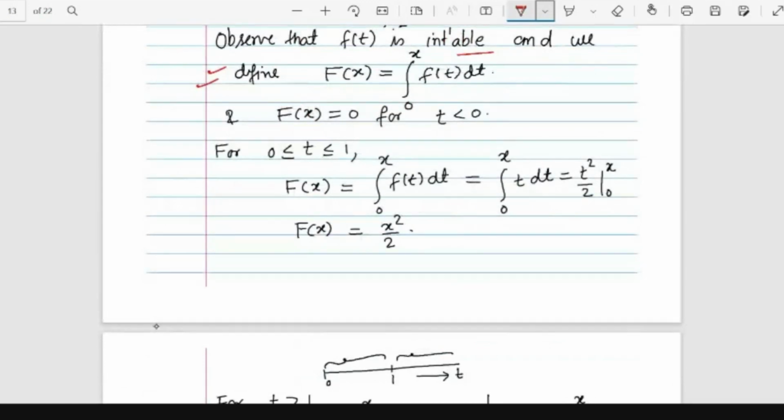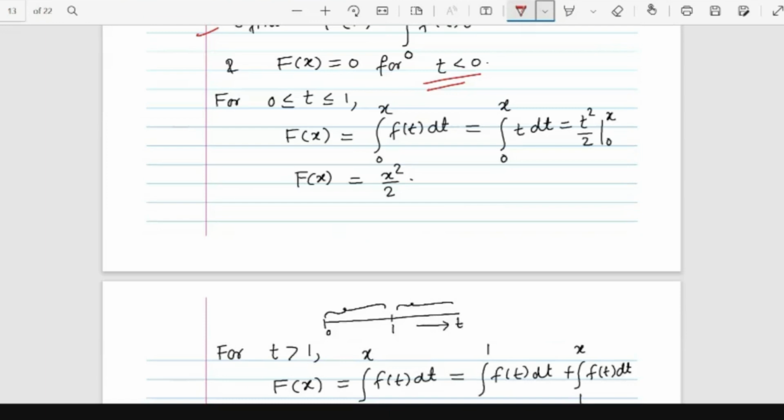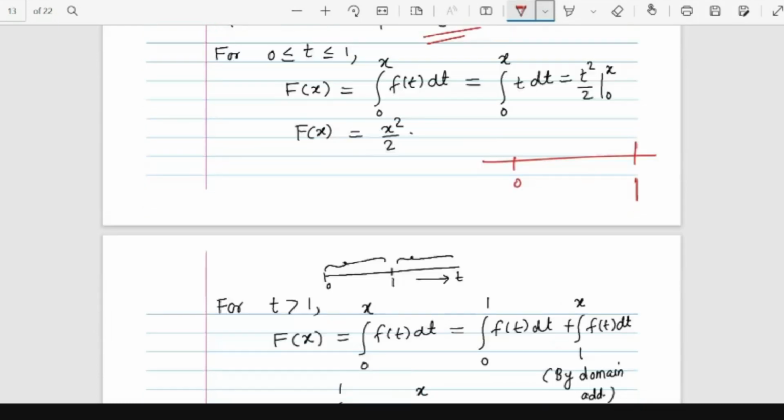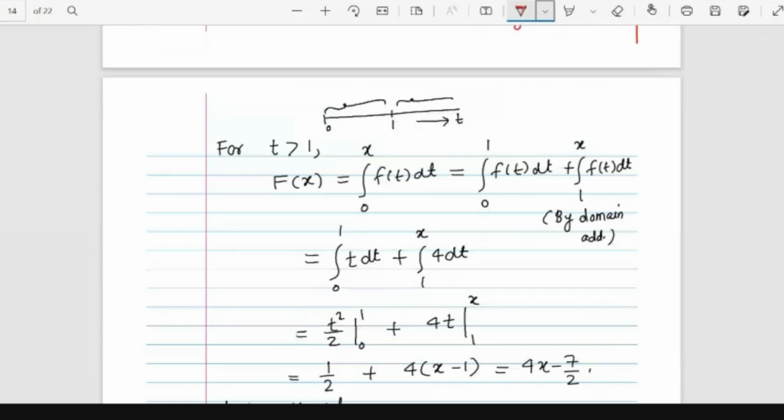For x less than 0, it is 0. Between 0 and 1, you just apply the definition of the integral from 0 to x of f(t) dt. What is f(t) between 0 and 1? It is t, so the integral gives t square by 2, and this value will be x square by 2.